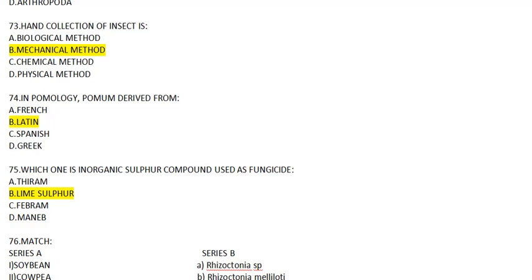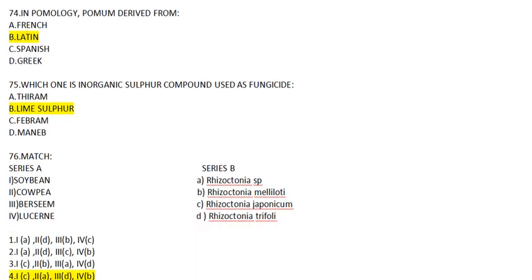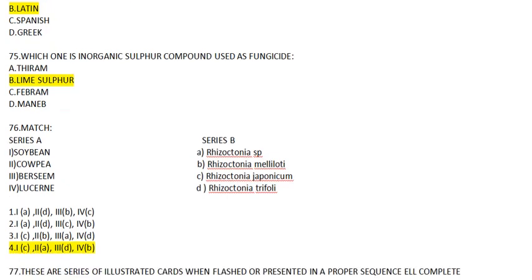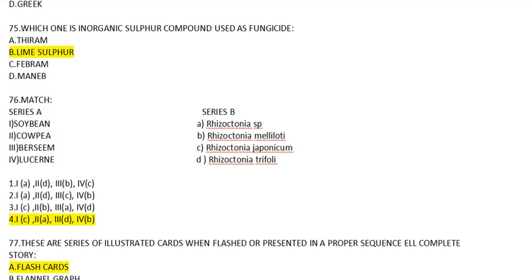Okay. Now coming to question number 74. In pomology, pomum is derived from which word? It's a Latin word. In 75, which one is inorganic sulfur compound used as a fungicide? Answer to this will be lime sulfur, which is an inorganic sulfur compound.